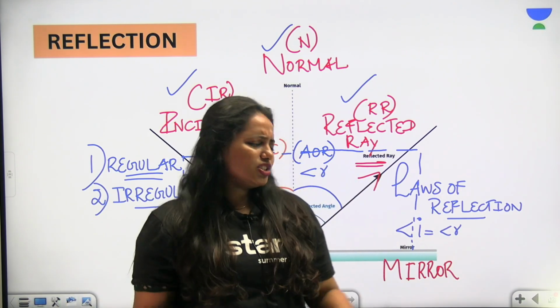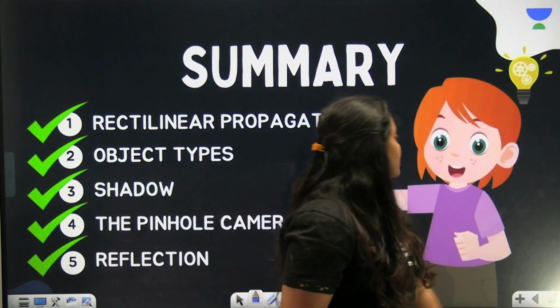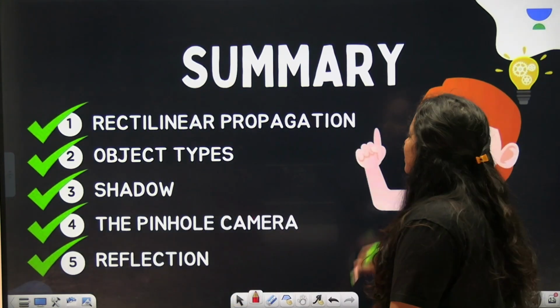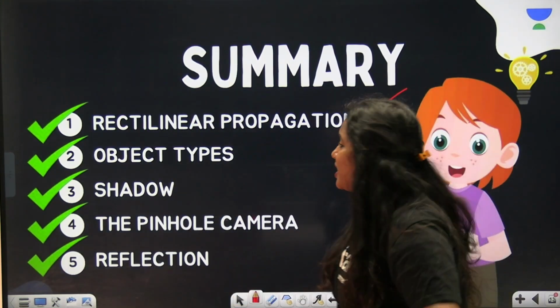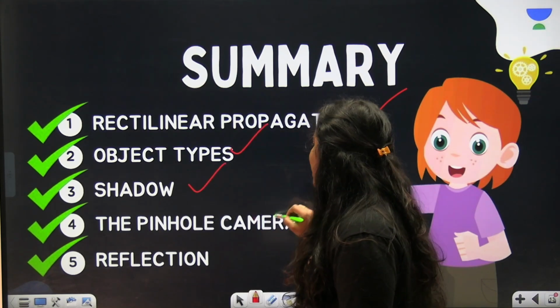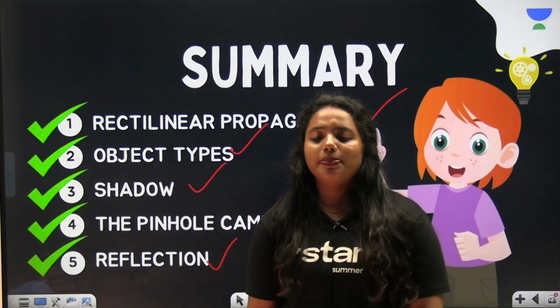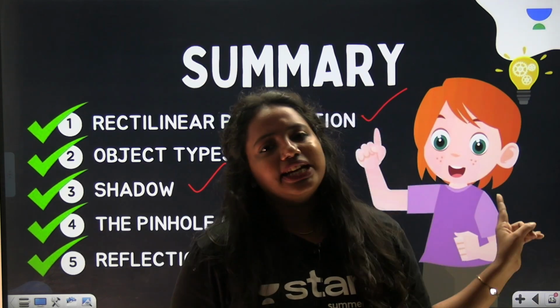So that's all about it and I hope everyone is clear with it. And now it's all about the summary. We discussed a lot of things today, starting from rectilinear motion, object types, shadow, pinhole camera and reflection. These are the main topics that we discussed today and I hope everyone really liked it.